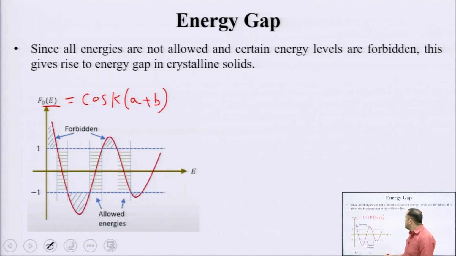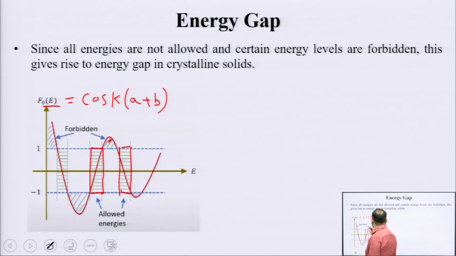So, these regions here are your allowed energy levels, and anything beyond these are your forbidden energy levels. These are the ones which are not allowed.